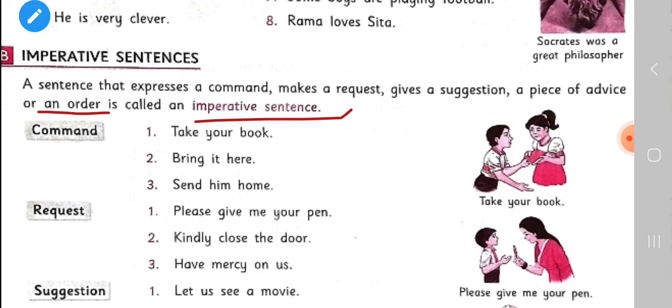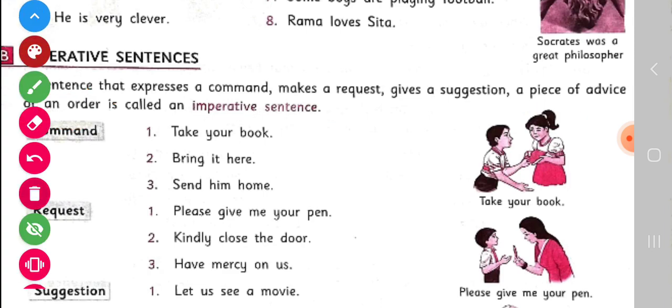The sentence by which we express a command, a sentence by which we make a request, a sentence by which we give a suggestion, a sentence that gives a piece of advice, a sentence that gives an order is called an imperative sentence.